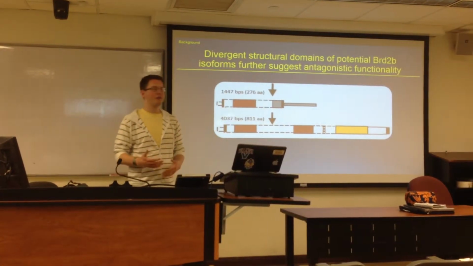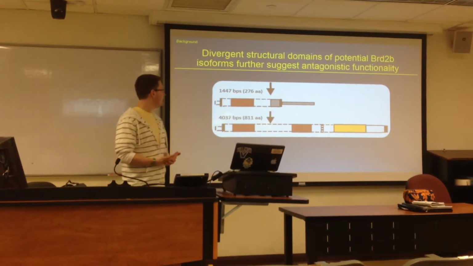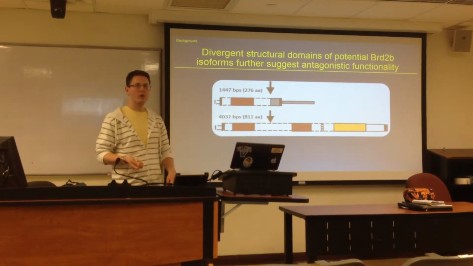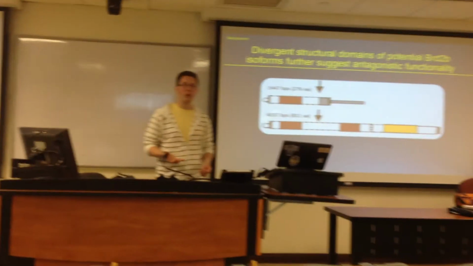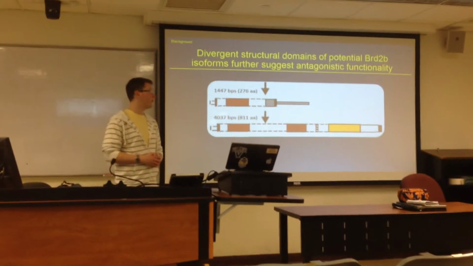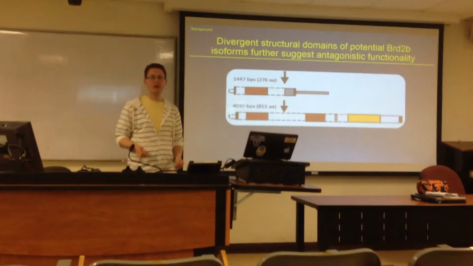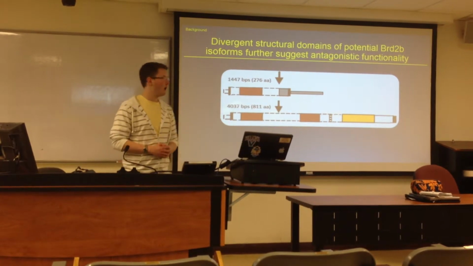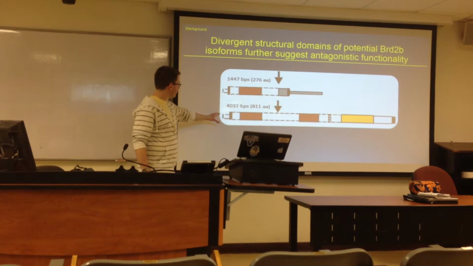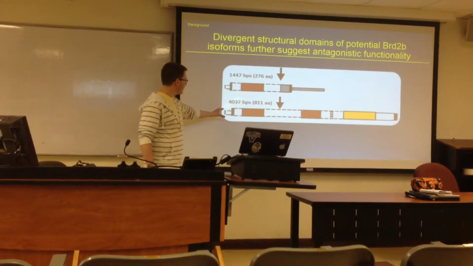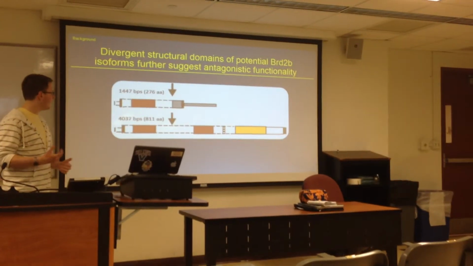And to further characterize this functionality between BRD2 and BRD2B, the BRD2 gene is predicted to potentially encode 2 RNA alternate transcripts, one of which was previously cloned and identified through screening a cDNA library of embryos, which is shown up here, as well as on the bottom is the purely predicted RNA transcript shown through bioinformatics. And what's very interesting is that within the predicted RNA transcript from bioinformatics, we see that the translated region, bigger section right here, contains characteristic BET domains.